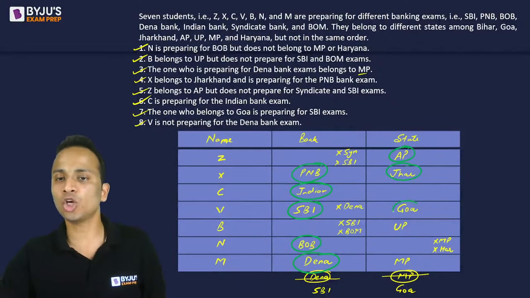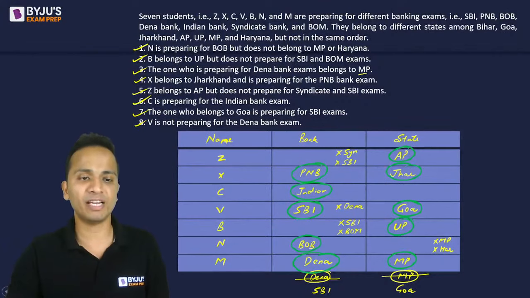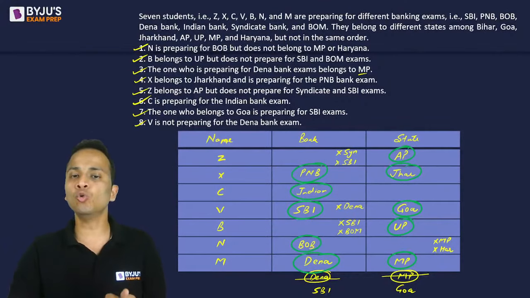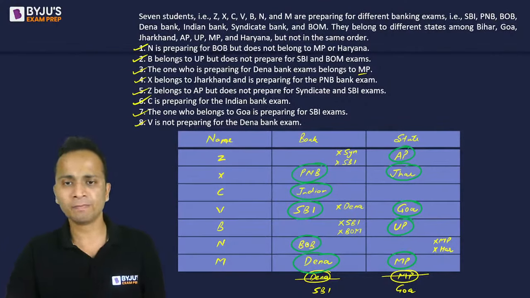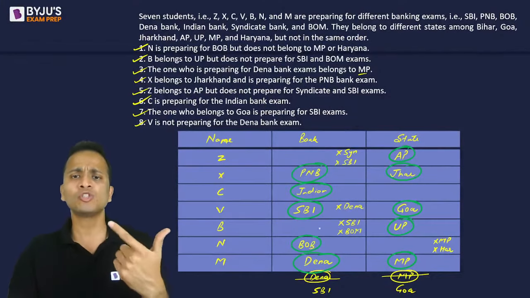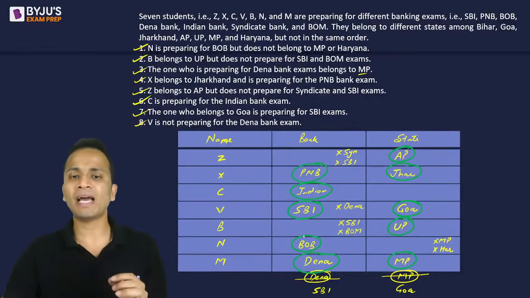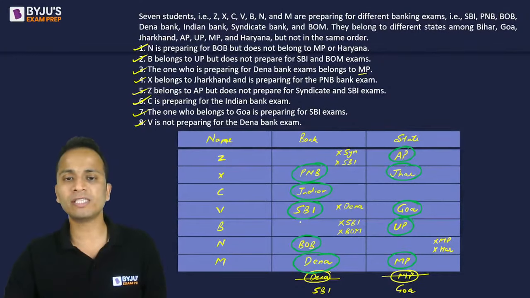AP, Jharkhand, Goa, UP and MP. These 5 states have been finalized. Now I'm left with 2 banks and 2 states. Okay. Now the 2 banks which are left are Syndicate Bank. So Z cannot belong to Syndicate Bank. So B will belong to Syndicate Bank, right? So I have filled it.